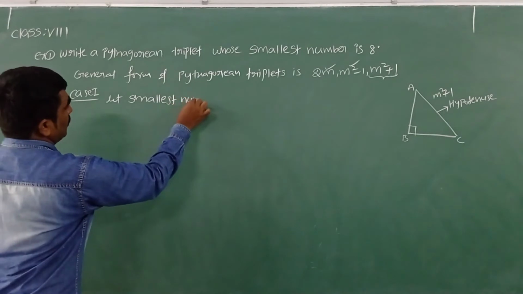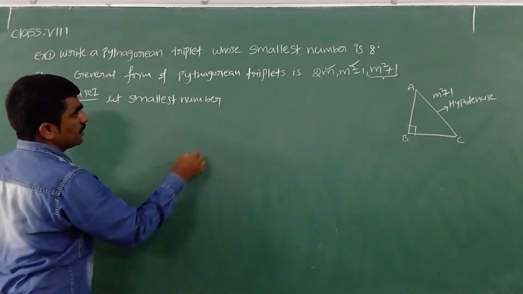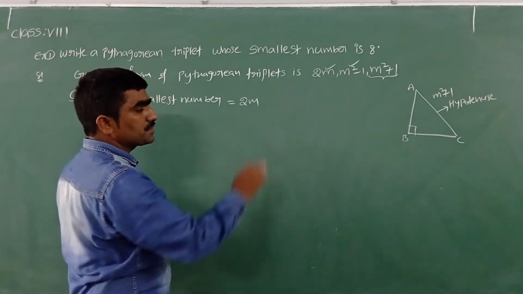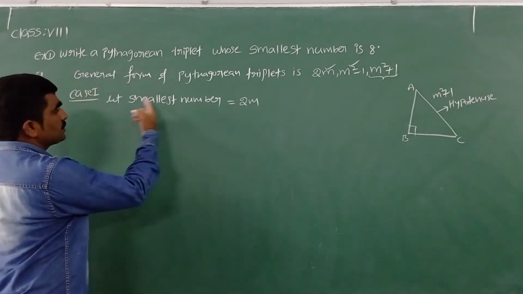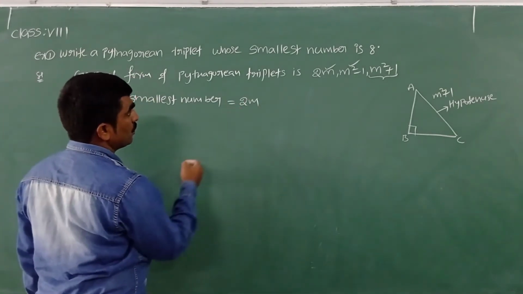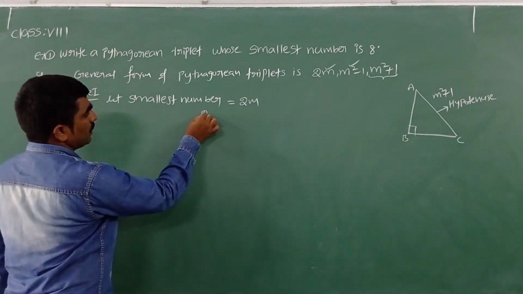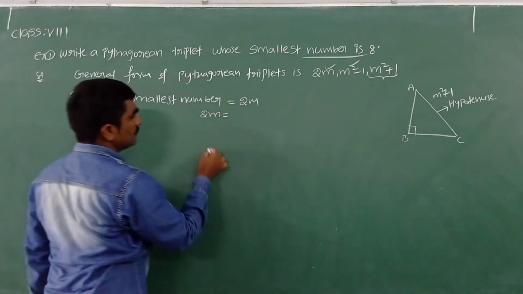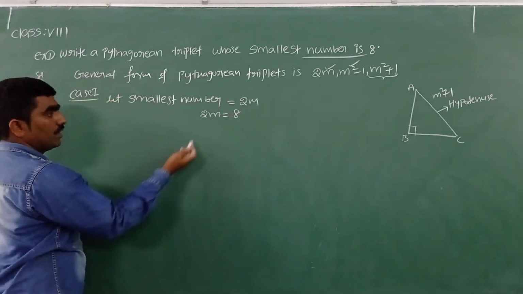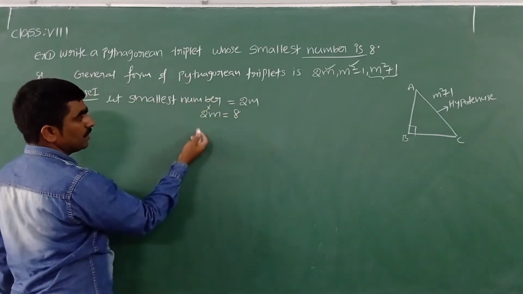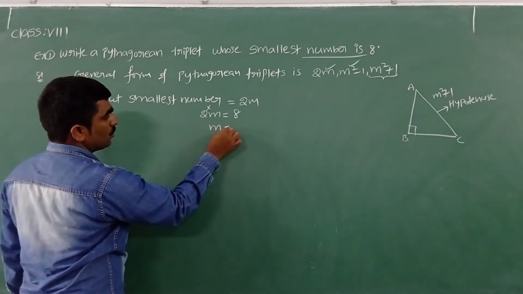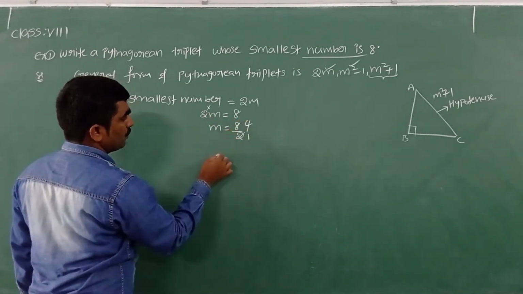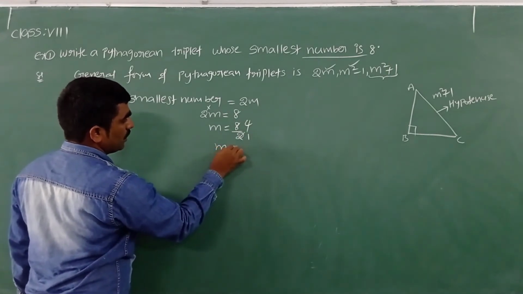Smallest number. So let the smallest number be 2m. Next case, we will take m square minus 1 as the smallest number. So let the smallest number be m. Now according to the question, what can we write? The smallest number 2m is equal to how much they gave. They gave 8. Let me take 2m equal to 8. Now find the m value. m is equal to 8 divided by 2, which gives m is equal to 4.